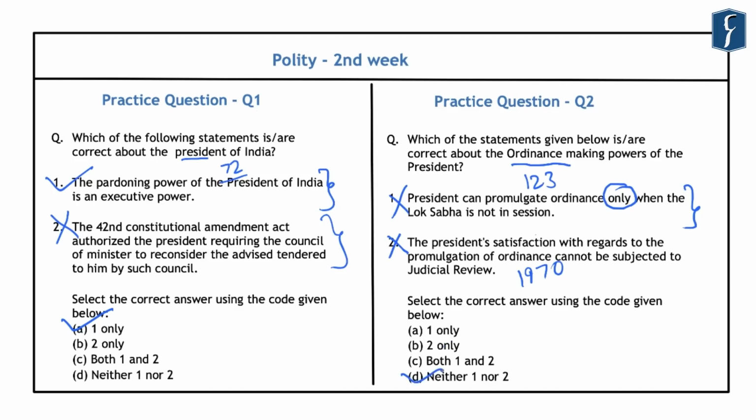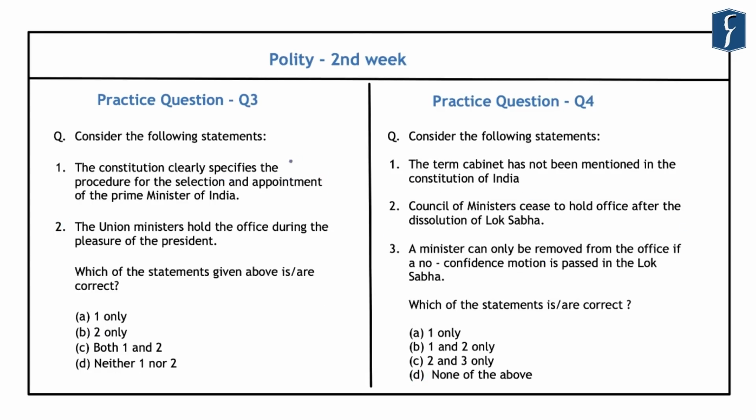So again, the correct answer here is D, that is neither statement 1 nor statement 2 is correct. Now, the third and the fourth questions are related to the Prime Minister of India and the Council of Ministers and the various provisions related to the appointment and selection of the PM, as well as regarding the Cabinet and the Council of Ministers.